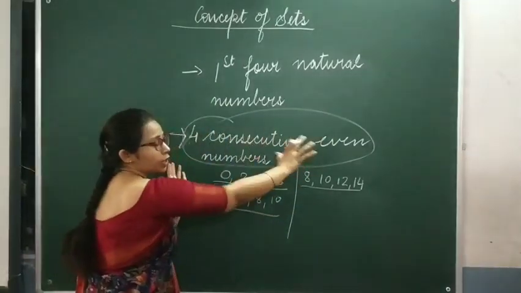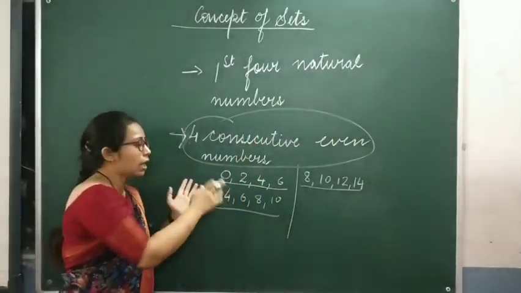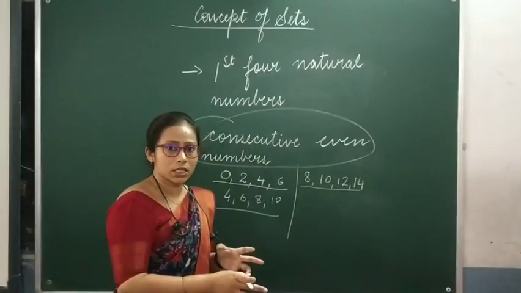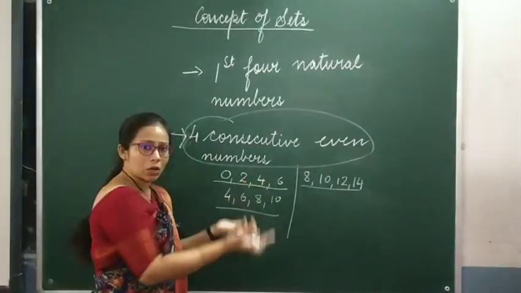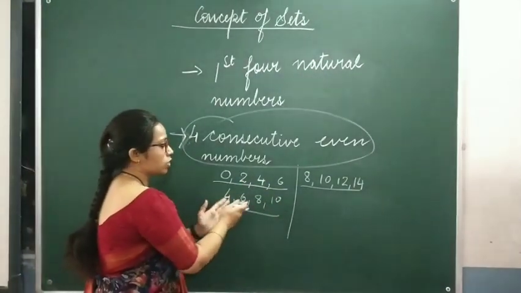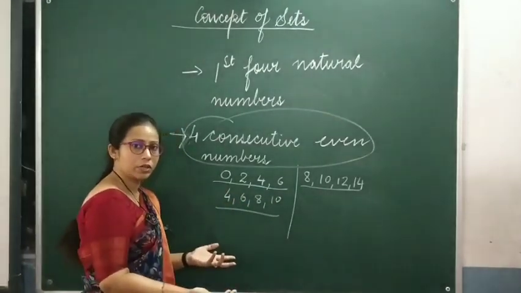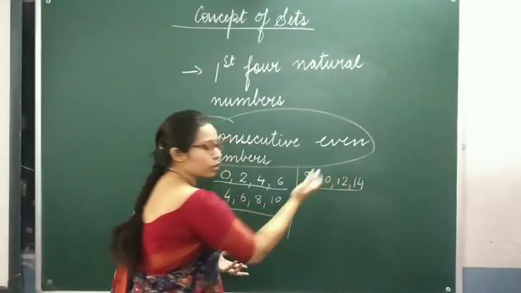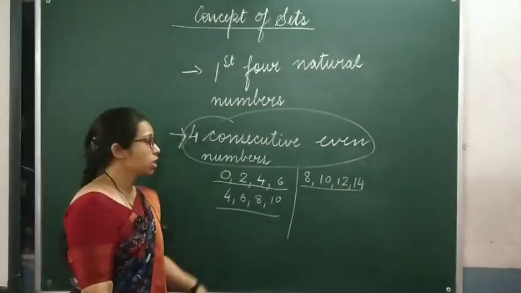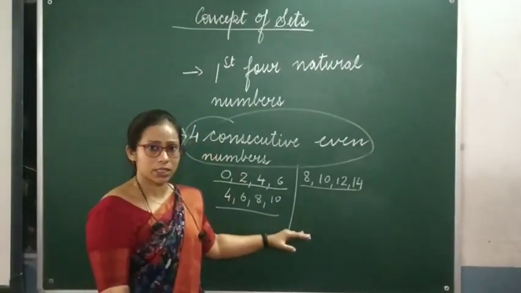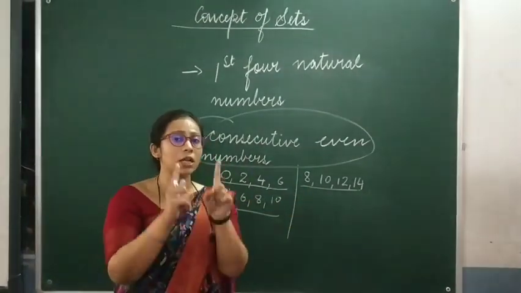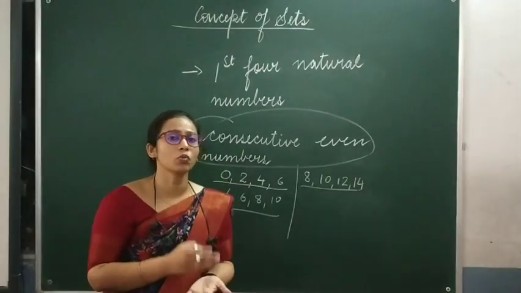This particular definition could give you different numbers in the same set. 0, 2, 4, 6 are also 4 consecutive even numbers. 4, 6, 8, 10 are also consecutive even numbers. Then 8, 10, 12, 14 are also consecutive even numbers. So this is not well defined, isn't it? You do not have a particular answer for this.